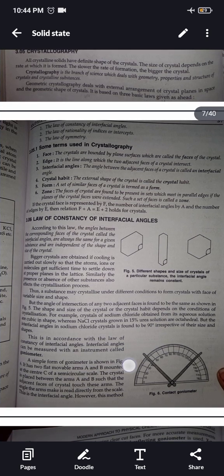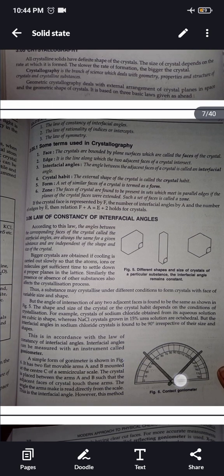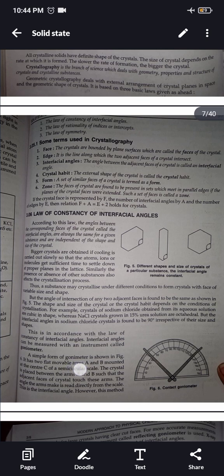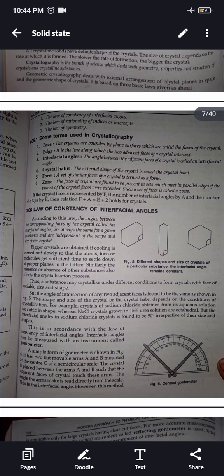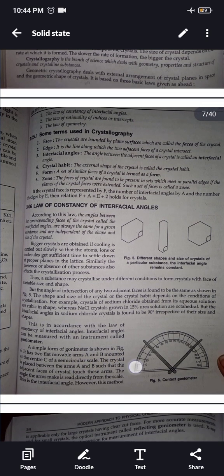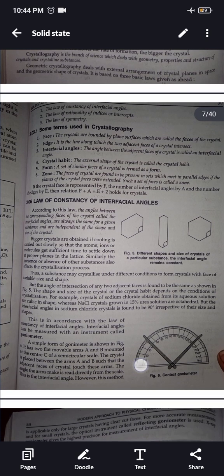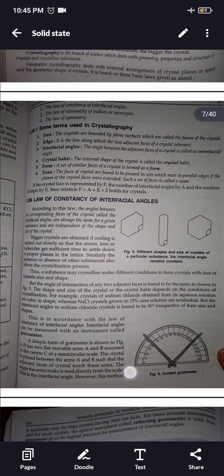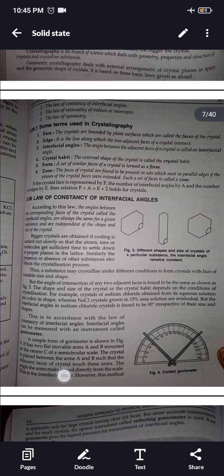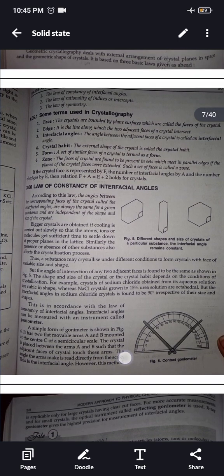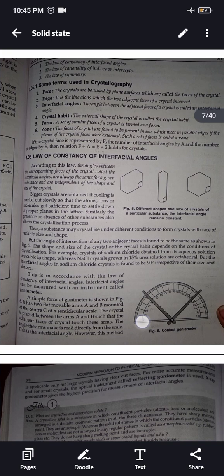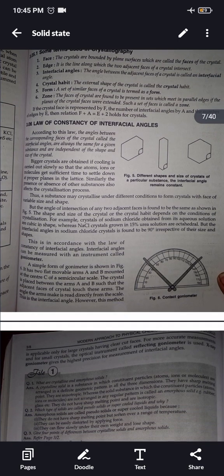A simple form of goniometer is shown in figure 6. This is a goniometer. It has two flat movable arms A and B mounted at the center C of a semicircular scale. The crystal is placed between the arms A and B such that the adjacent faces of the crystal touch these arms. The angle the arms make is read directly from the scale. This is the interfacial angle.